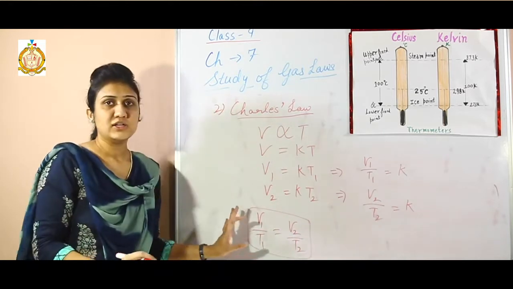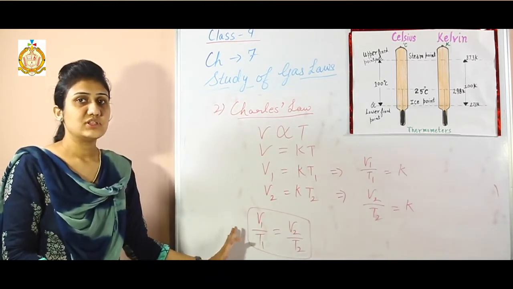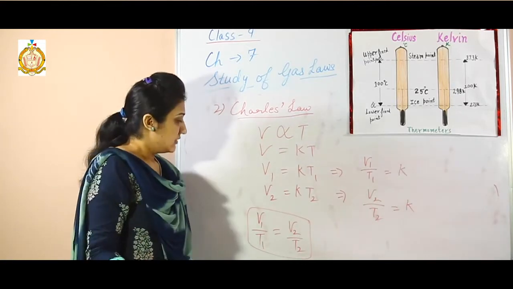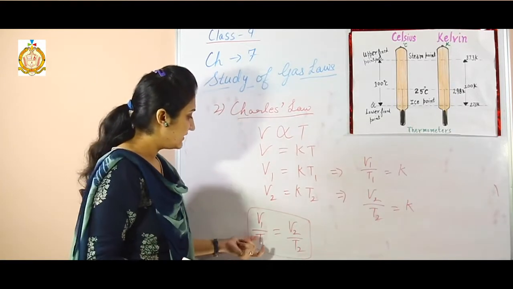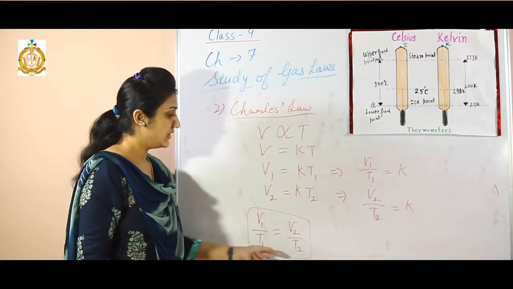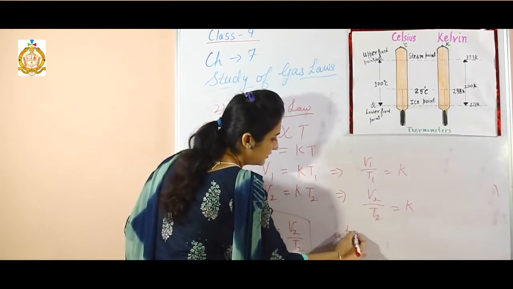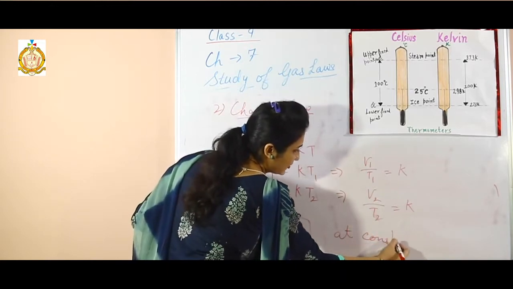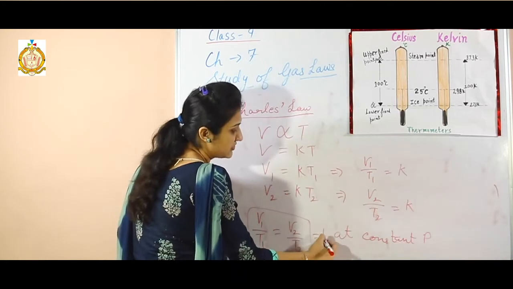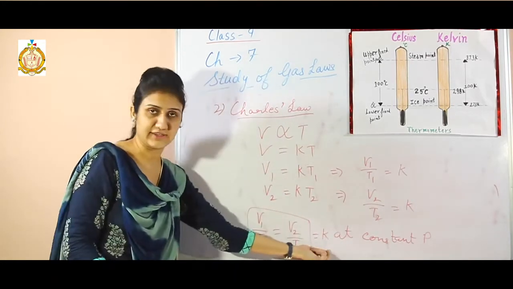And this is the Charles equation. We use this equation to solve the numericals. So we can also state that V1 upon T1 equals V2 upon T2 at constant pressure. So here in this case we have taken the pressure constant, and K is any constant.